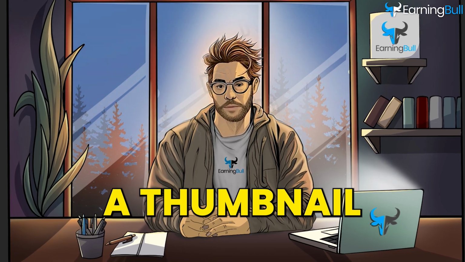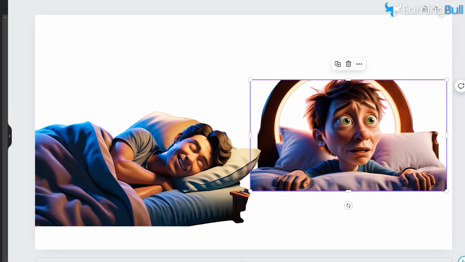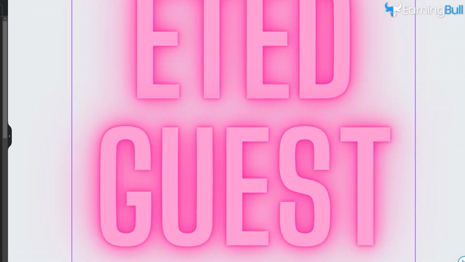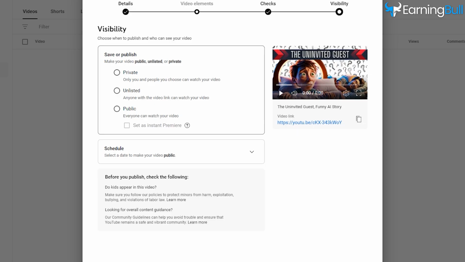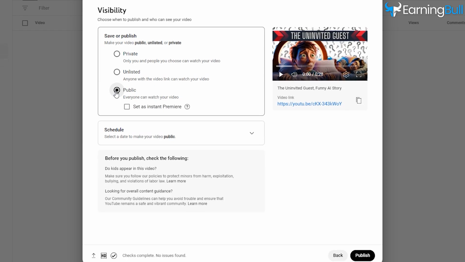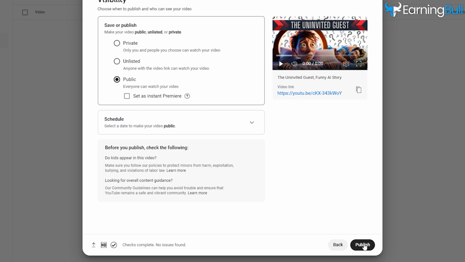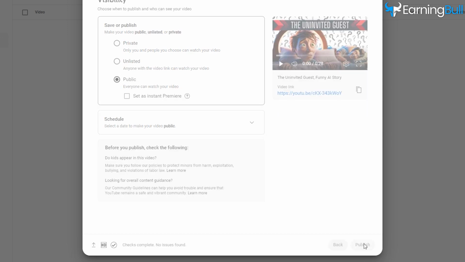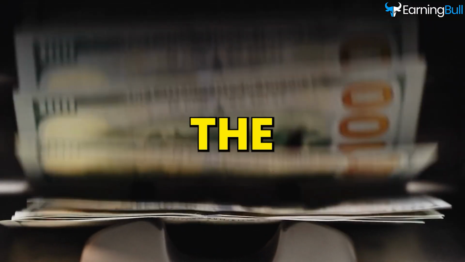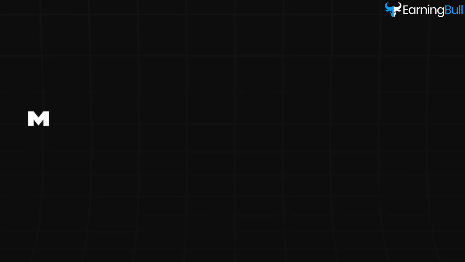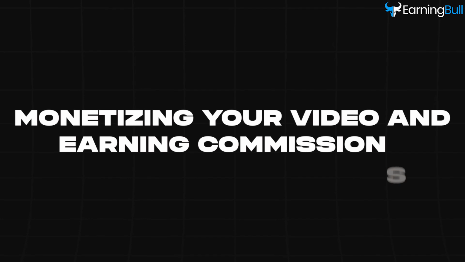Finally, choose a thumbnail that stands out. Canva can help you create a custom thumbnail if you want something eye-catching. Once everything's set, hit publish, and your video will be live for the world to see. Now, all that's left is to share your video and watch the views, and hopefully the earnings roll in, monetizing your video and earning commissions.